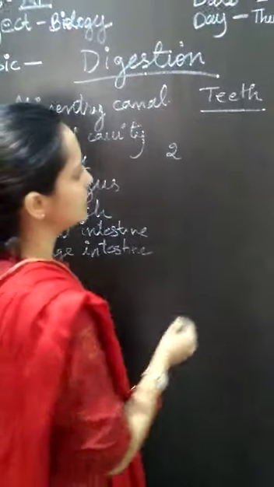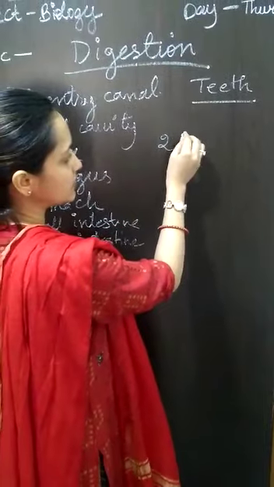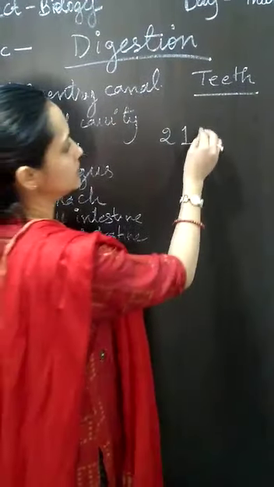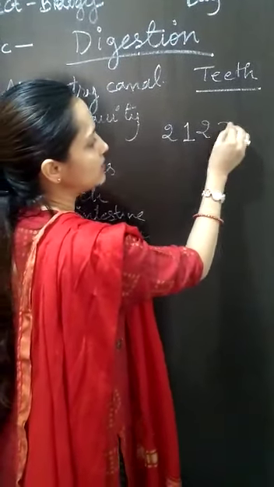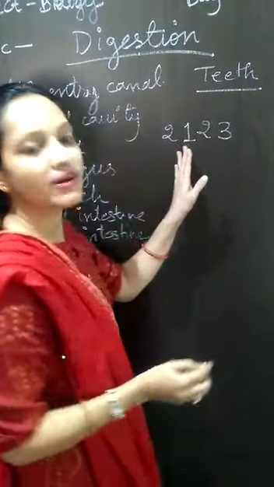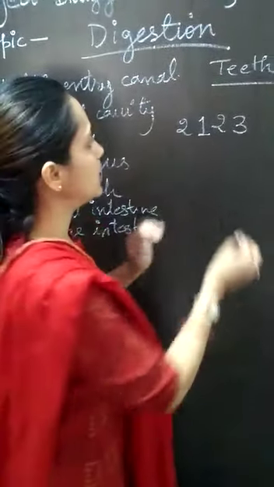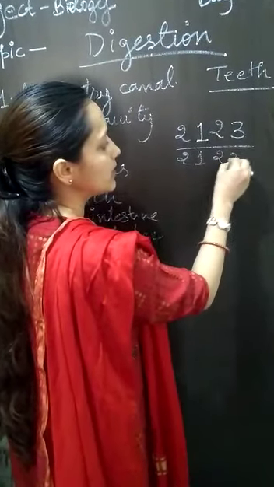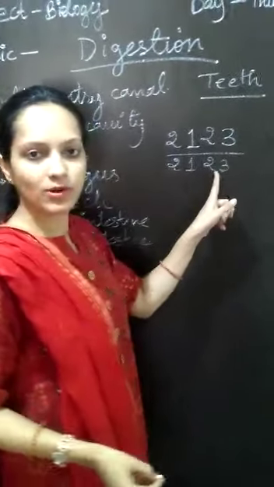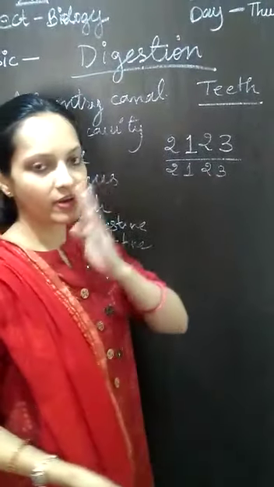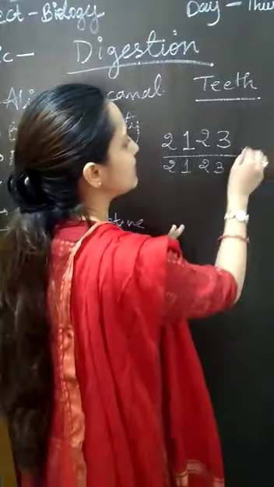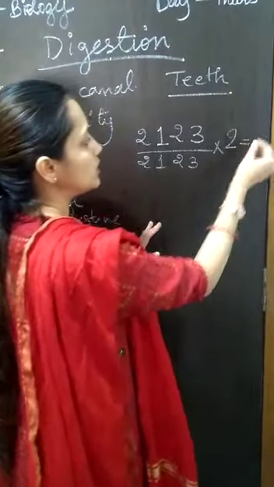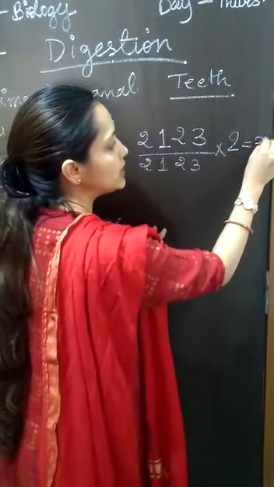Now children, we have 2 incisors in our body. Similarly, 1 canine, 2 premolar and 3 molars in 1/4 portion of our mouth. So in the lower portion again 2, 1, 2, 3 incisors, canine, premolars and molars, and since we have left and right part, so when we multiply into 2, the number comes around 32.